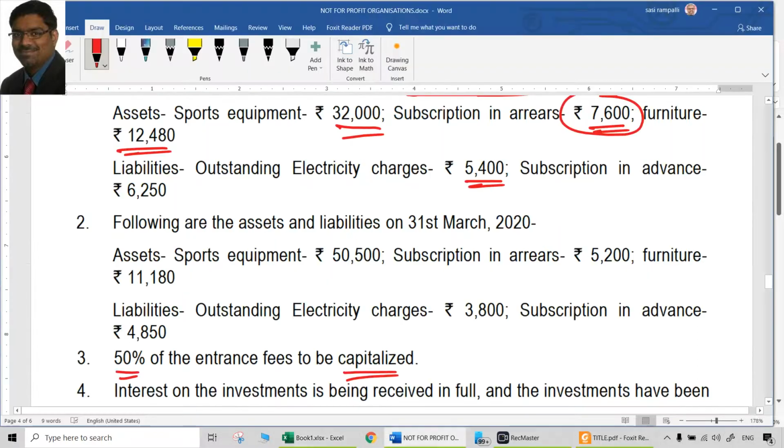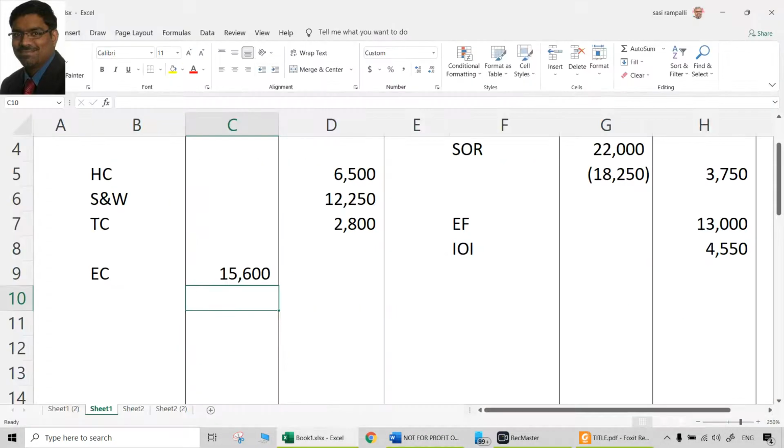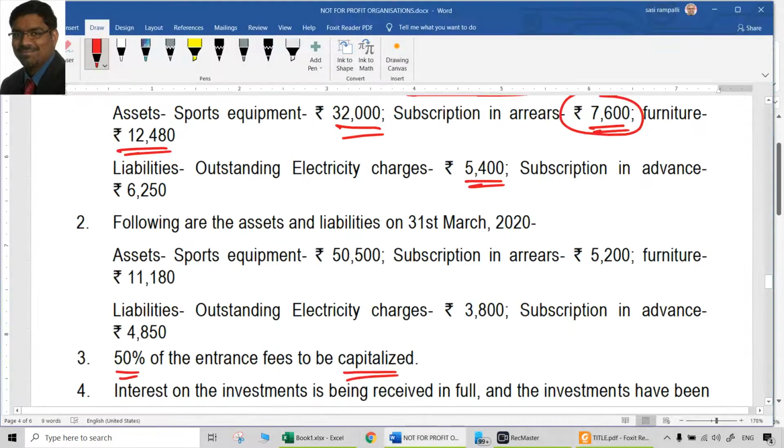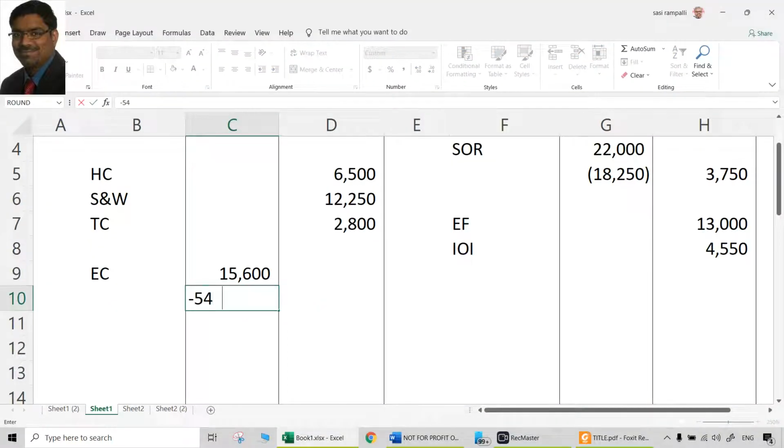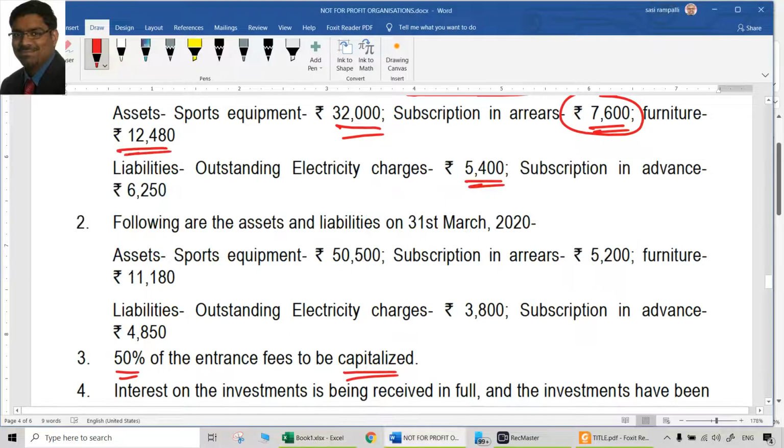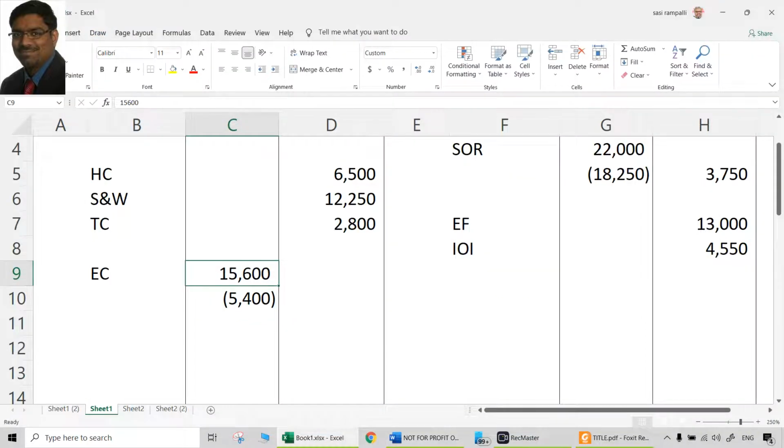That means you have to reduce it. So 15,600 minus this 5,400. So that should be reduced from this 15,600. Why? Because simply since they are outstanding last year, they would have been paid this year. That means 15,600 already includes this 5,400, but they are not related to this year. That is why they have to be excluded from 15,600. So they have to be reduced from 15,600.